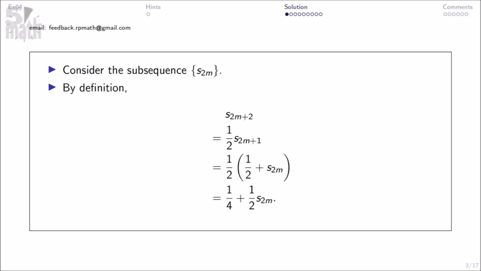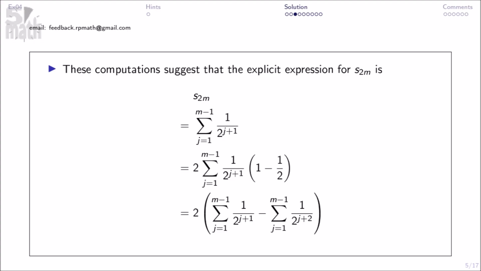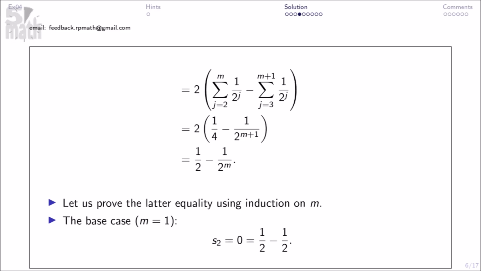Consider the subsequence S2m. By definition, S2m plus 2 equals this. Since S2 equals this, we find that the following. These computations suggest that the explicit expression for S2m is the following. And continuing. Let us prove the latter equality using induction on m.